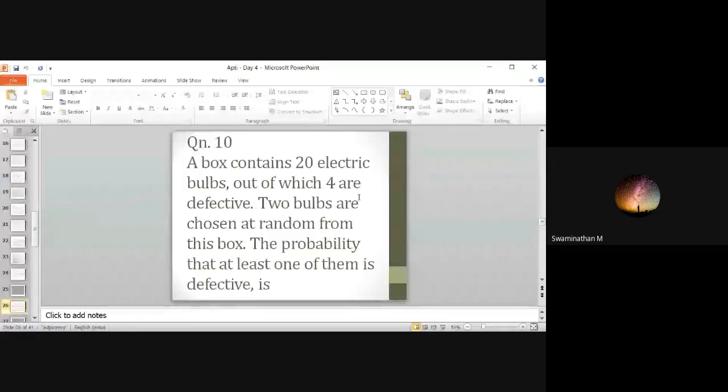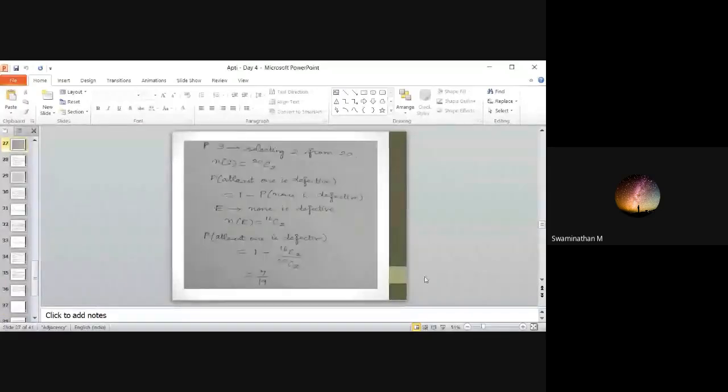For probability of nothing is defective, you have to find the combination. First sample space, that is 20C2 is the sample space. That is 20 bulbs. You have to choose 2. That is your sample space. None is defective means 16 non-defective bulbs. So 16C2 will be your N of E. Find and then subtract it from 1. 1 by 5. Any other answer? Seven by 19. Okay. 7 by 19.